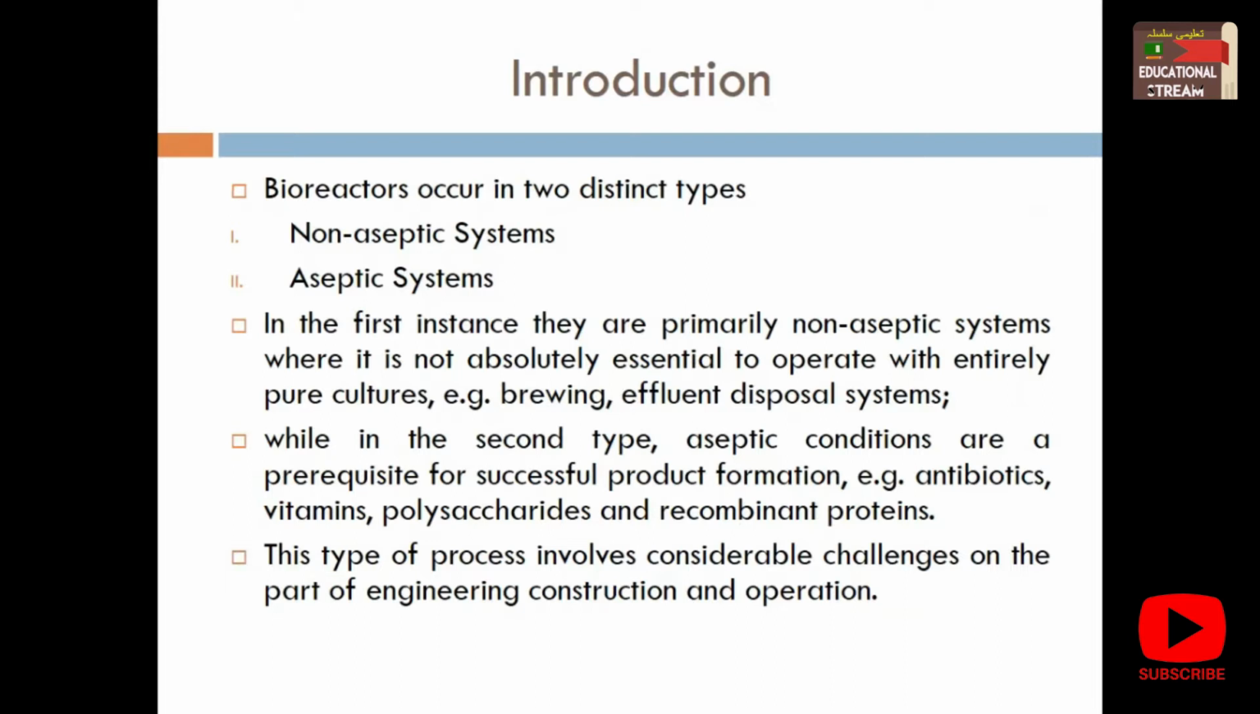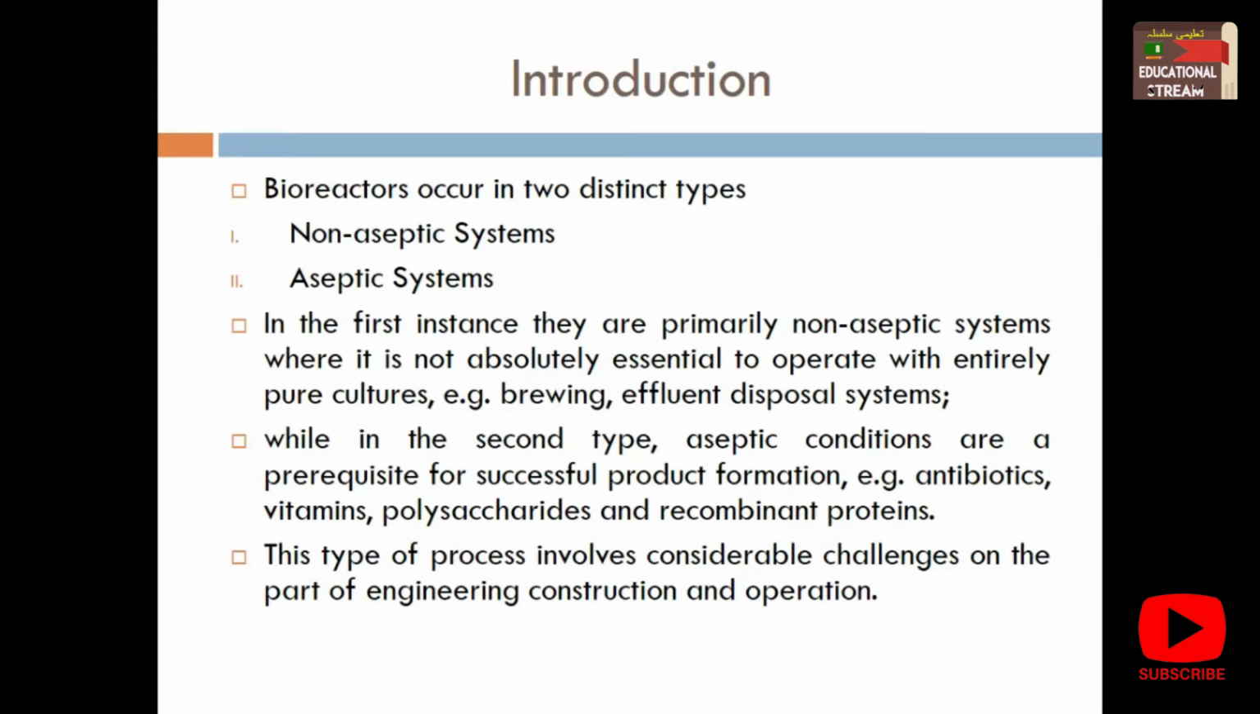First of all, bioreactors occur in two distinct types: one is non-aseptic systems, and the other is aseptic systems. For non-aseptic systems, it is not absolutely essential to operate with an entirely pure culture. Up till now we have discussed fermenters, and we said that contamination must be avoided and the culture must be fresh and pure. But for non-aseptic bioreactors, the pure culture is not necessary.